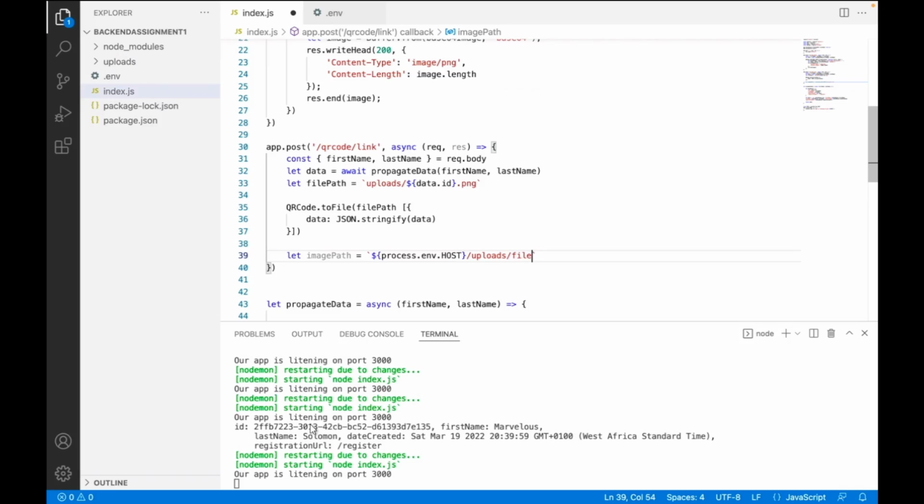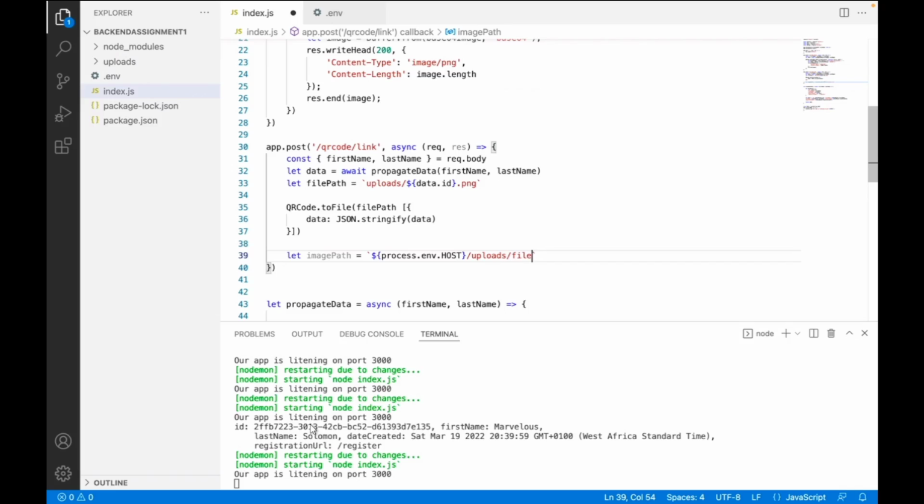Image path. Okay, so if I call this, let us see what we get. Okay, so there's an error. Let's see where the error is coming from. Invalid arguments to file. Okay, so I was suspecting there might be an error here.